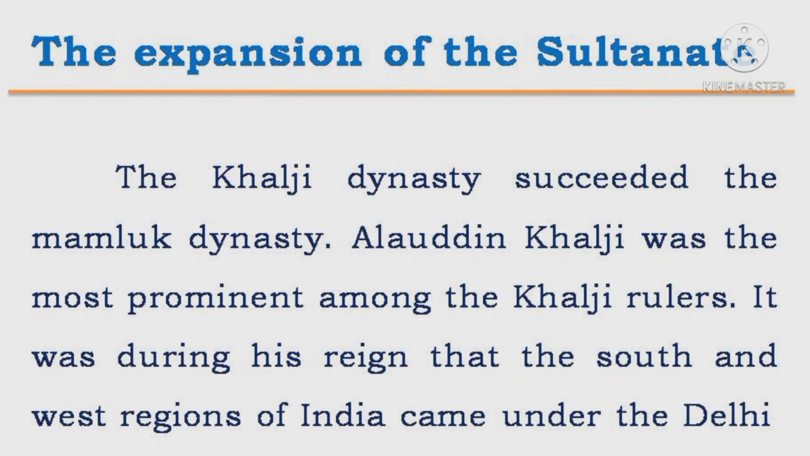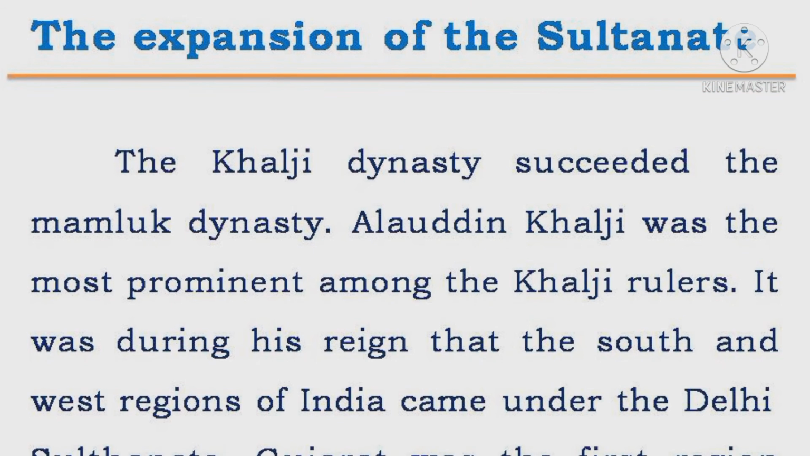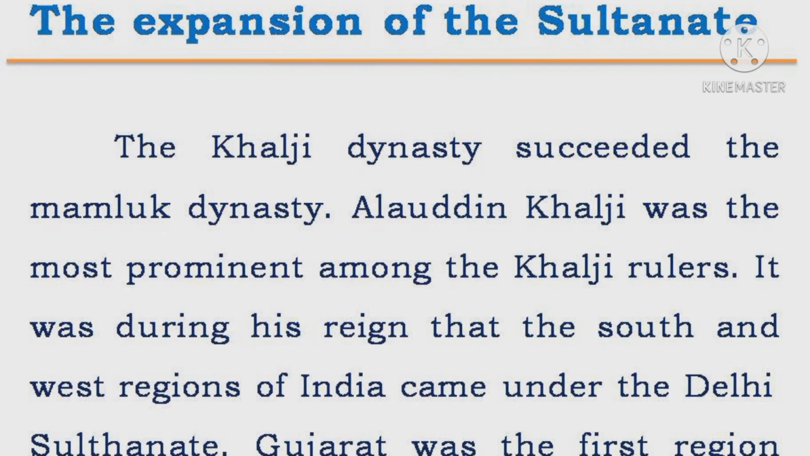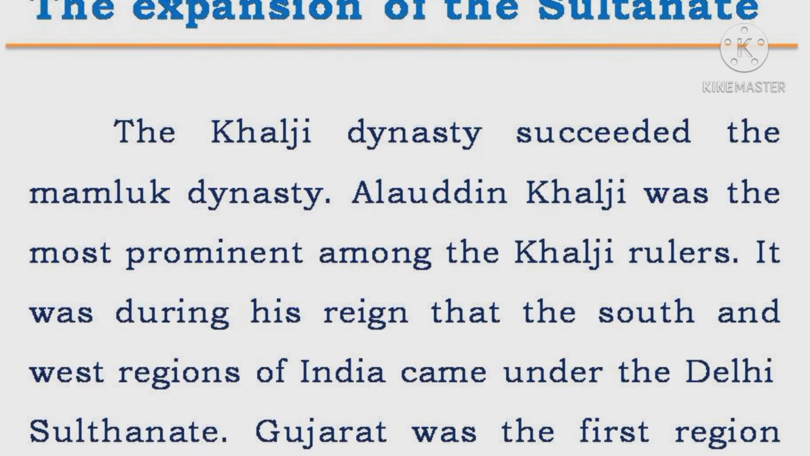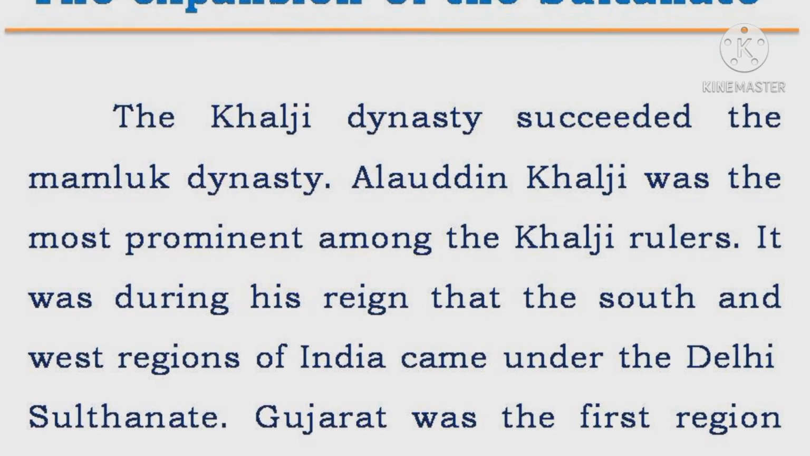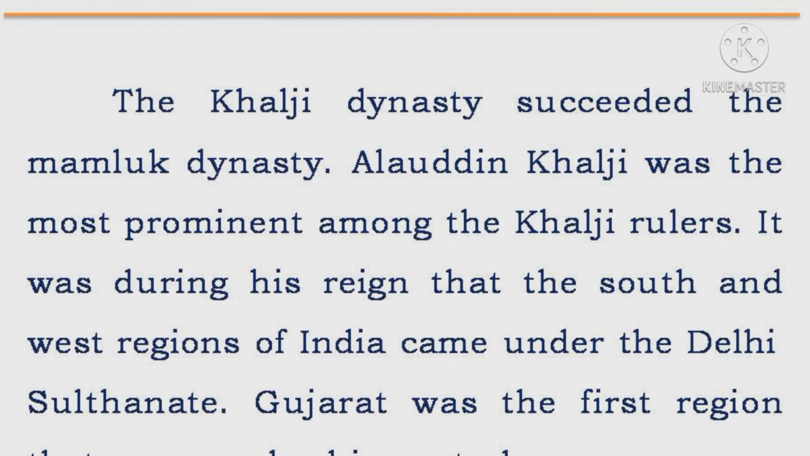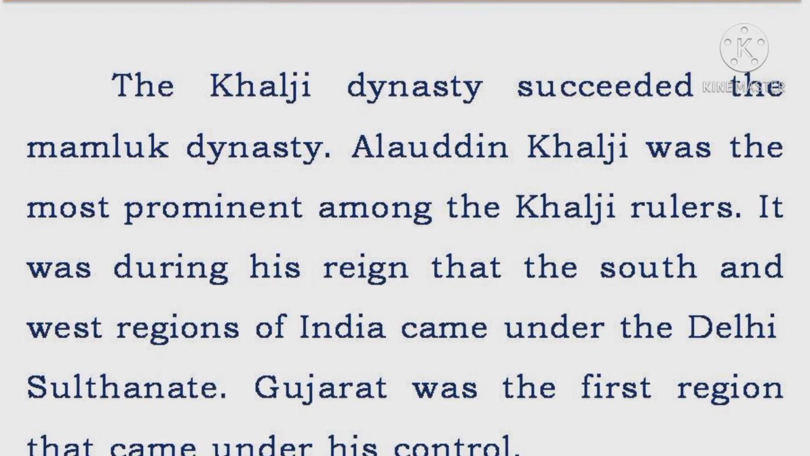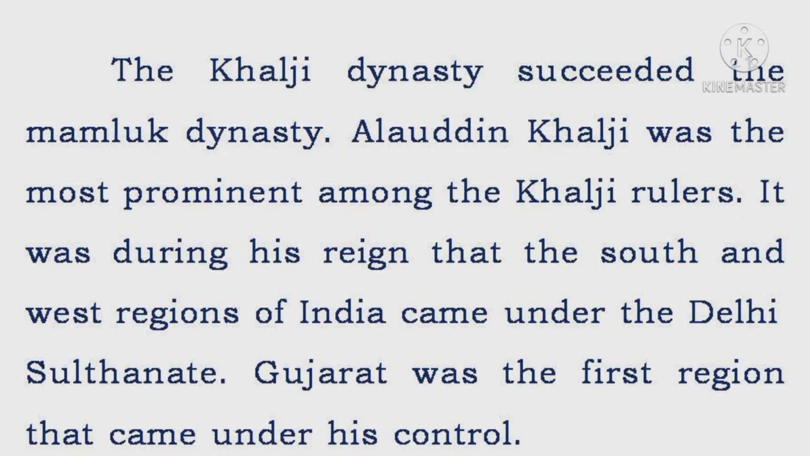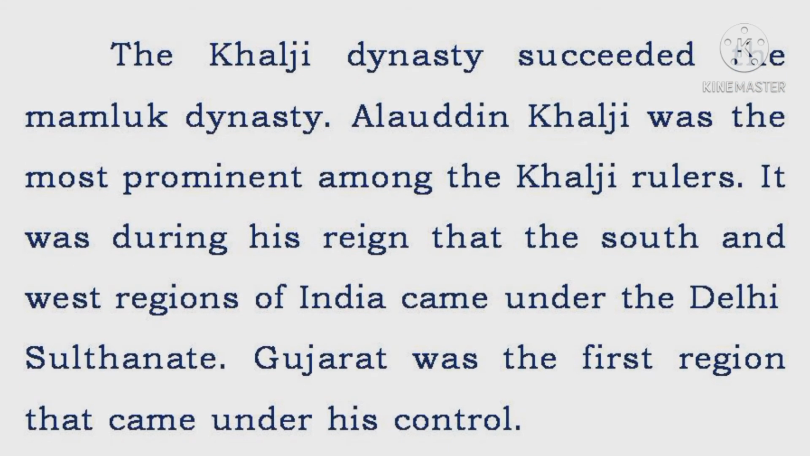The expansion of the Sultanate. The Khilji dynasty succeeded the Mamluk dynasty. Alauddin Khilji was the most prominent among the Khilji rulers. It was during his reign that the south and west regions of India came under the Delhi Sultanate. Gujarat was the first region that came under his control.